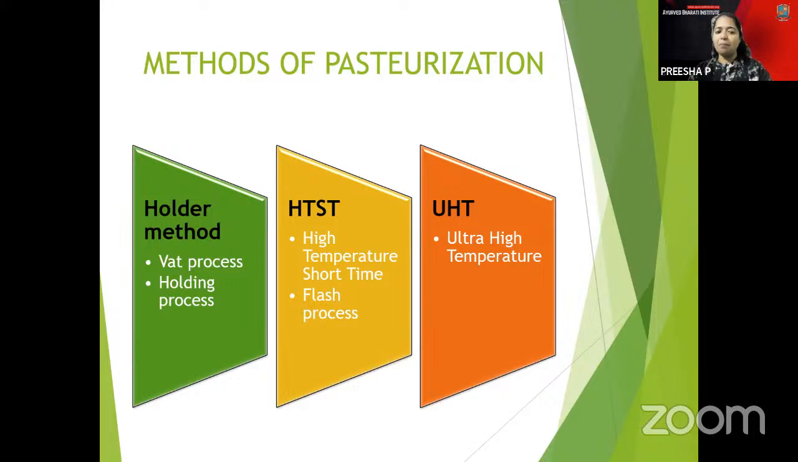The Holder method is a VAT process, which is called the holding process. The HTST method is the high temperature short time method, also called the flash process. Sometimes this question can be asked: what is the flash process? Then the UHT, that is the ultra high temperature method.